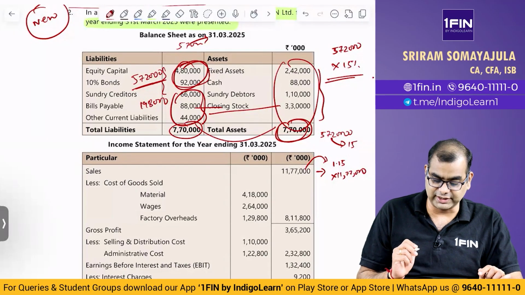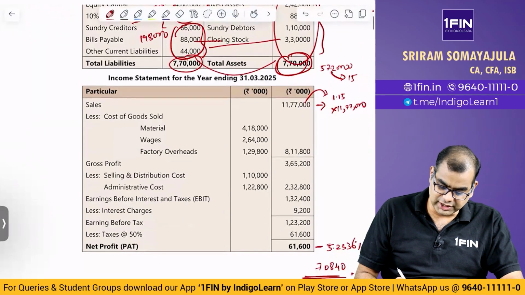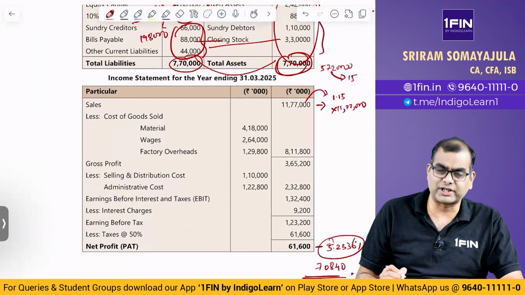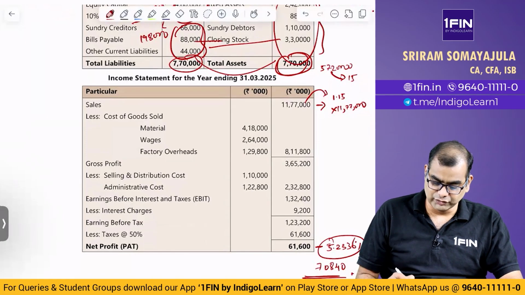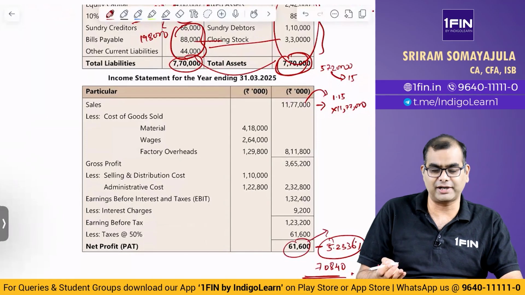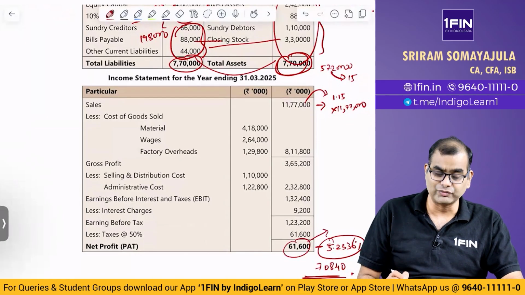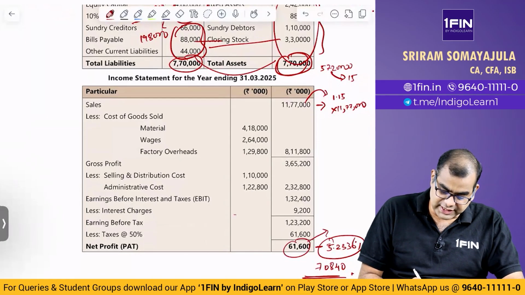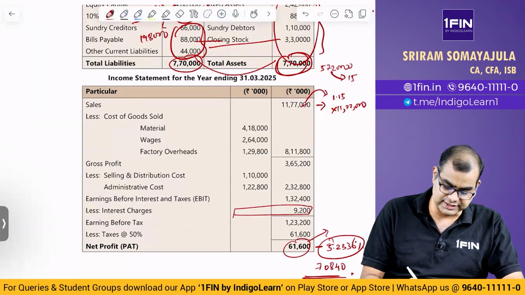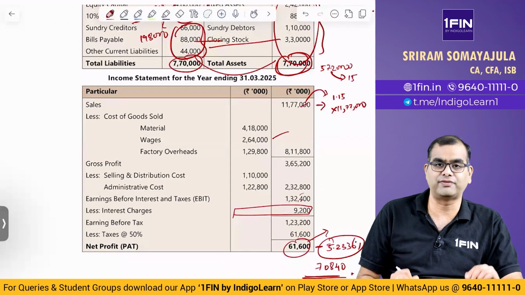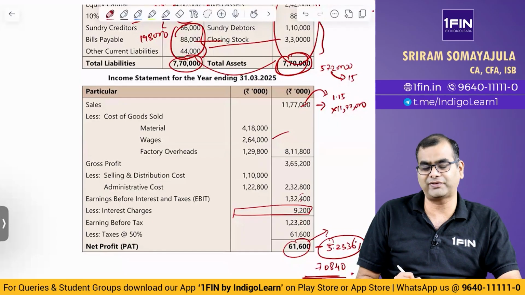And one more very, very critical point. If you are going to increase your net profit by 5.2336%, whatever this number is here, 61,600 into 1.15 is 70840, correct? You can directly apply the 15% growth rate on net profit because the margin is going to remain the same. The key point here is that interest also you are increasing. If you are going to increase sales, expenses, all items by 15%, that is why your PAT is also going up by 15%.